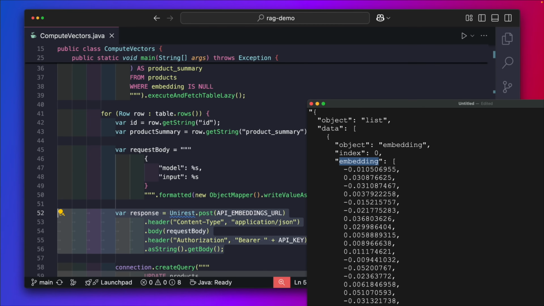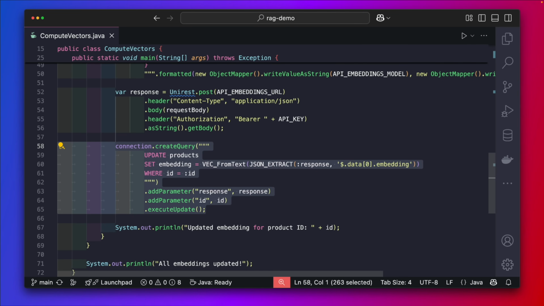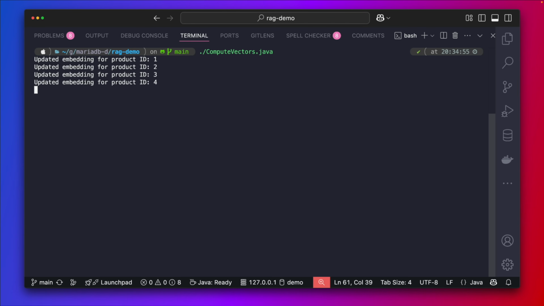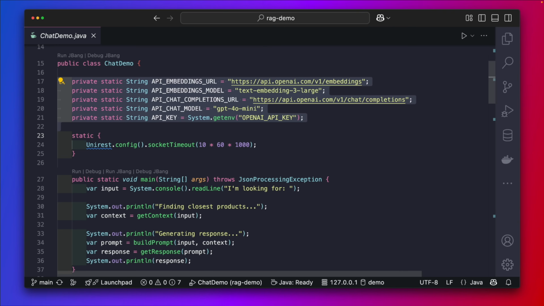So we just need to extract that and store it in the database, which we do here. I'm running an update, and I'm using JSON extract just to navigate through that JSON and get just the embedding. That's it. We're updating the product, and we are iterating over all the products here. Now, when you run this, you're going to see how the products get updated with their vectors, and eventually the process is completed. And now we can see the other program, chat demo.